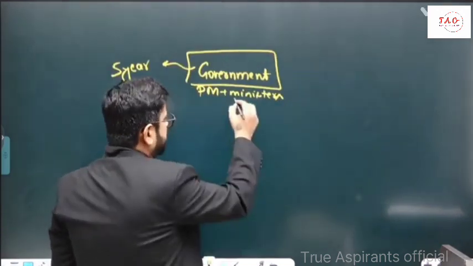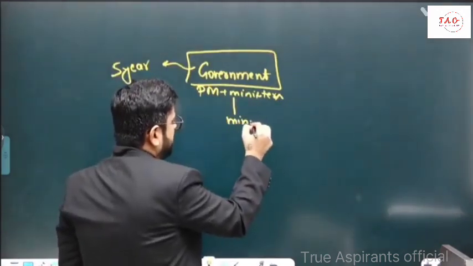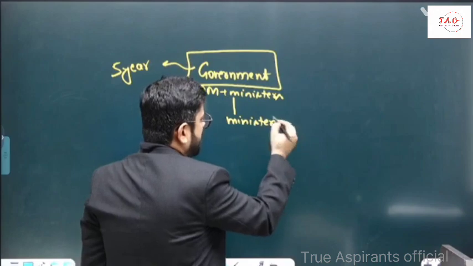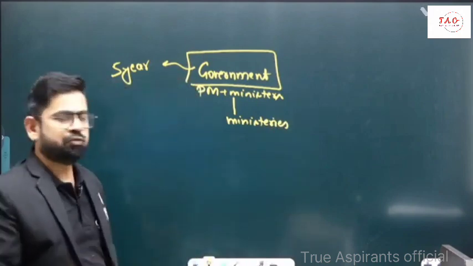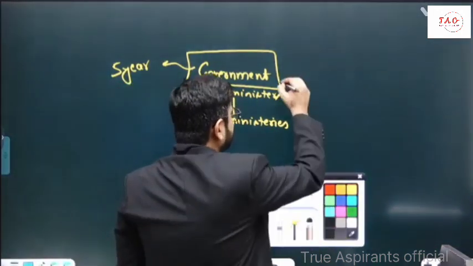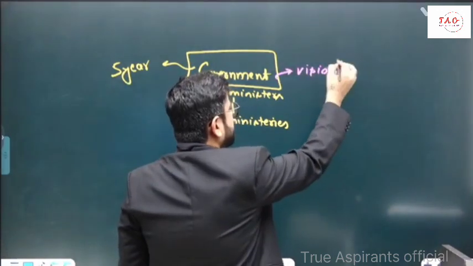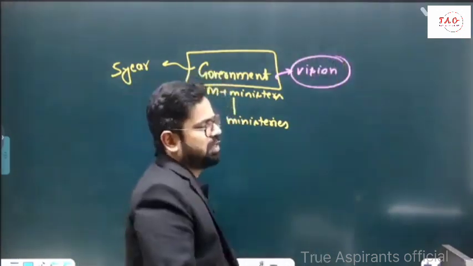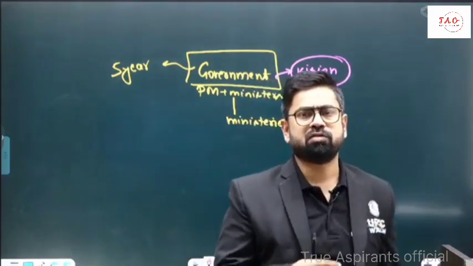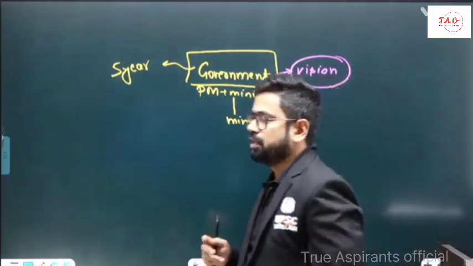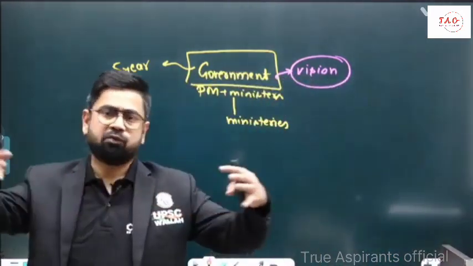They are responsible for all the ministries and for the policies. They are the ones who set the vision for the country: what our country is going to achieve in these 5 years, or the next 10 years or 20 years, whatever the roadmap is. So they set that path for the country.